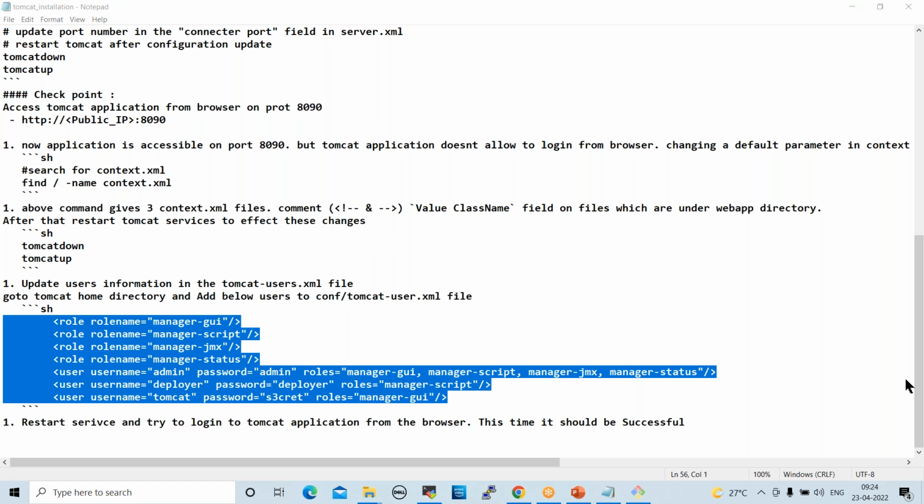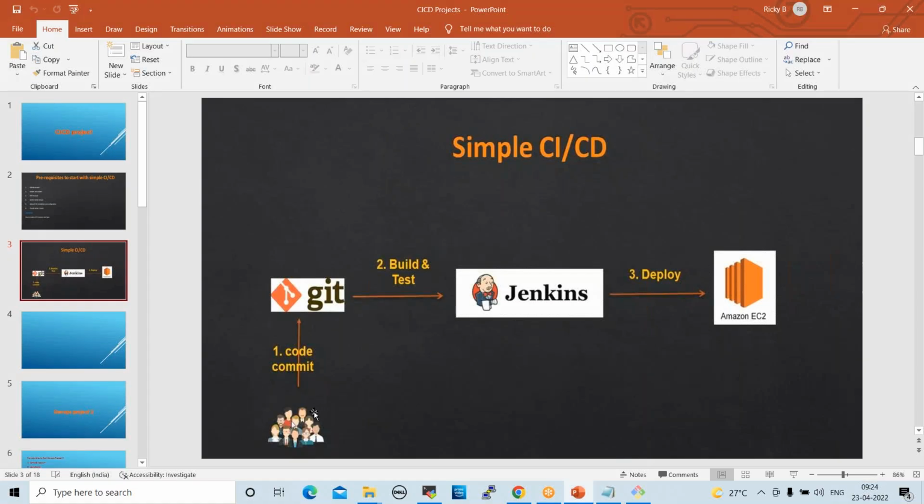CICD pipeline, right? This is pipeline, right? I know. No, I'm not talking about that pipeline. He was talking about the pipeline which is available in Jenkins. So stages he needs. Yeah, so here, these are the stages basically. Don't need to worry about it. Okay, so these are the stages. Don't worry, these are the stages.